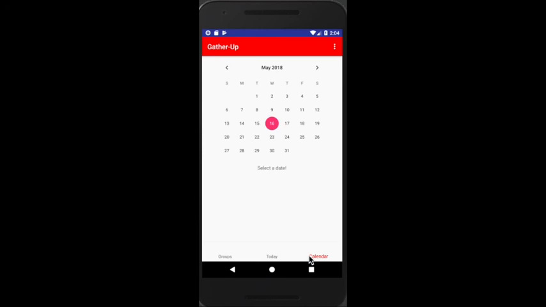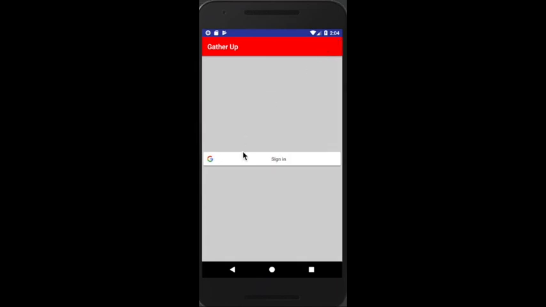Because while we saw it on a small scale, someone who is making constant plans with friends, this becomes a very handy tool. And when you're done, and just for security reasons, you log out, and that is it.